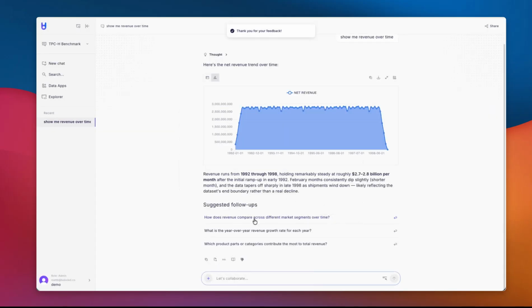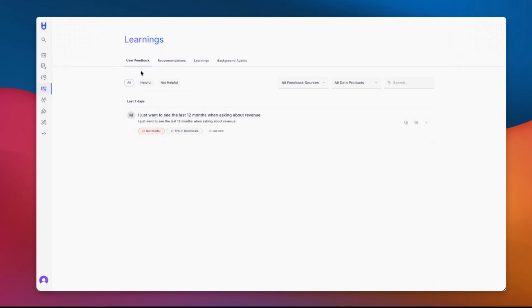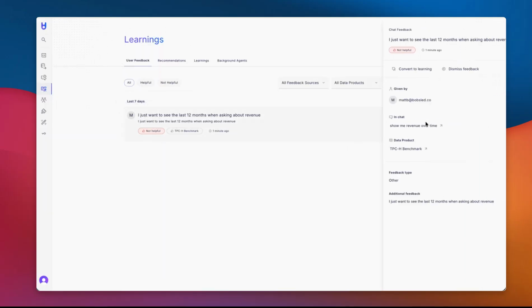Again, this is a flow that exists with other platforms, but what happens behind the scenes now is different. In other platforms, this is tracked on some monitoring tab with a little notification somewhere, and someone has to go find it. Someone has to then do some stuff with it manually, whether it's updating a semantic view, an agent definition. With Bobsled, there's a dedicated feedback tab. We refresh, we can see that we've got our feedback here, and we can view details like which thread it was in, which data product it was in, and what the feedback was.